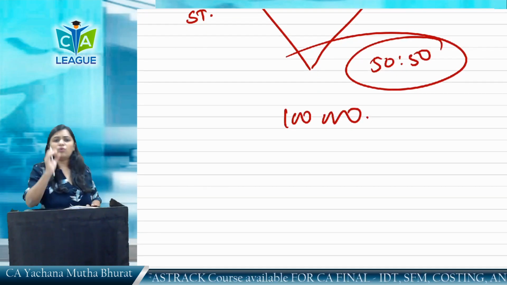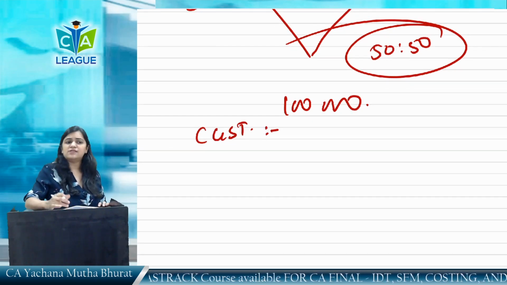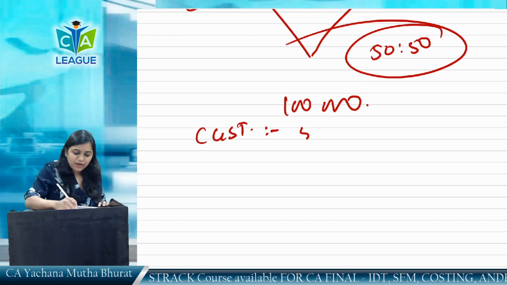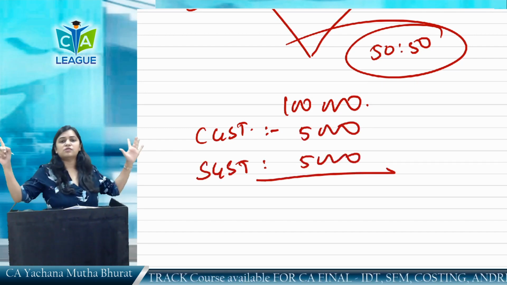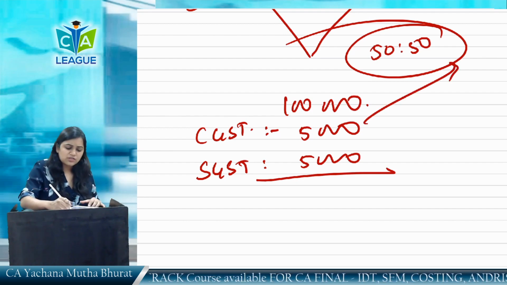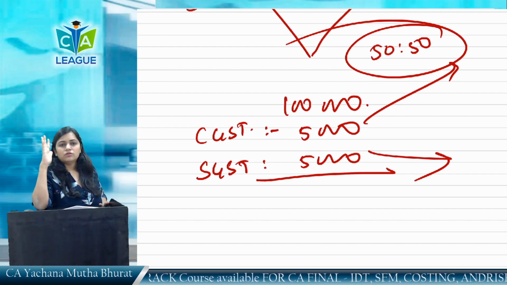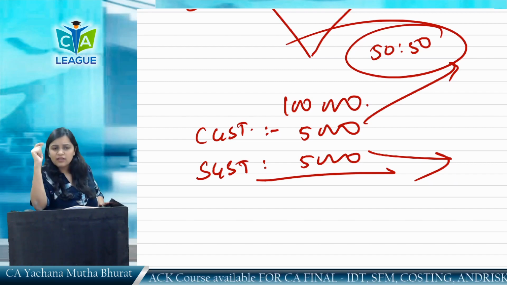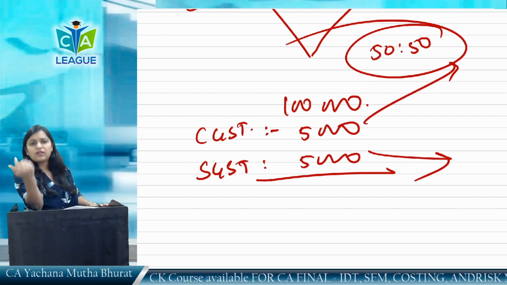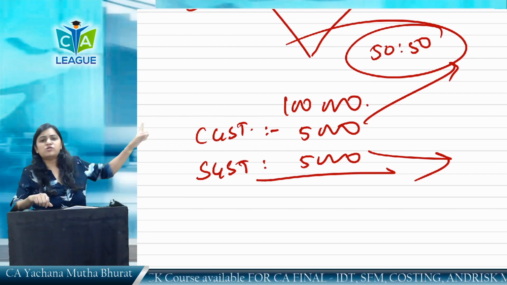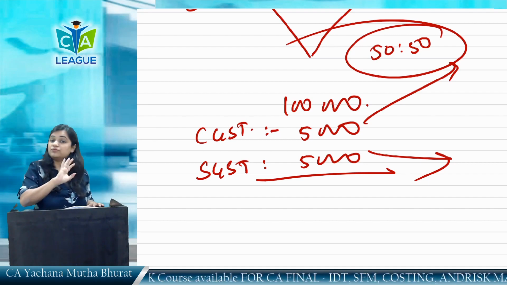If the total tax is 10,000, so CGST, Central Goods and Service Tax of 5,000 and SGST of 5,000 will be levied. Center will get its share, state will get its share on transaction level only. No monthly settlement, nothing, at the transaction level only. The supplier will charge CGST and SGST, he will collect it and it will be paid to the respective government transaction wise only.